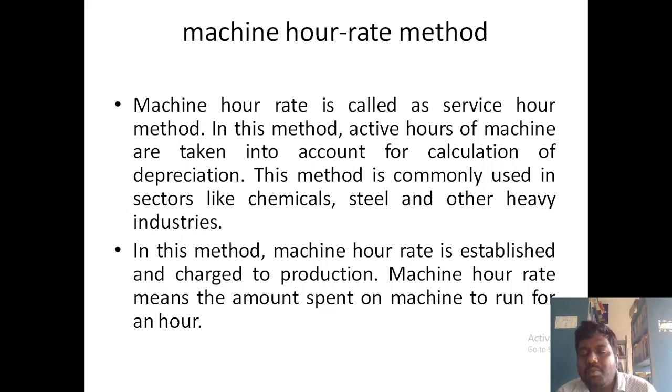In this method, the machine hour rate is established and charged to production. Machine hour rate means the amount spent on the machine to run for an hour. Suppose the machine takes 1 rupee as depreciation for an hour. Then we calculate that 1 rupee into how many hours the machine works in a day. If it works for 22 hours a day, then 22 into 1 rupee, so 22 rupees is the depreciation per day of the machine. So the machine rate is calculated on how many hours the machine is run in the organization per year. That is how it is calculated in the machine hour rate method.